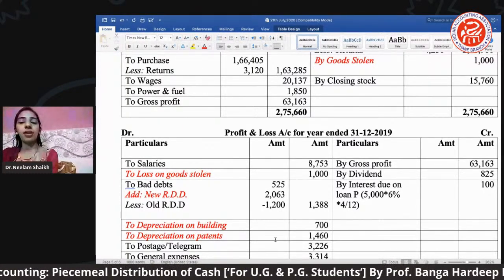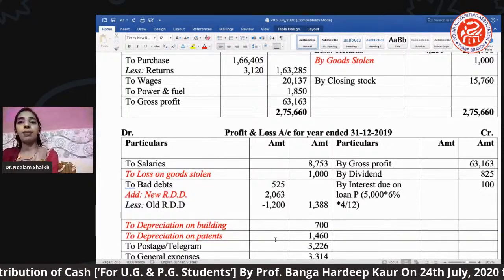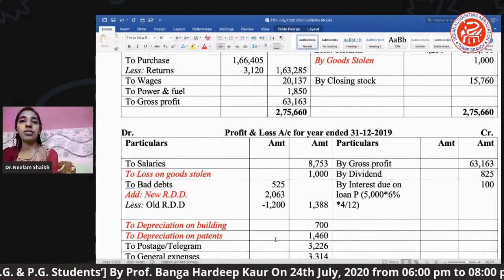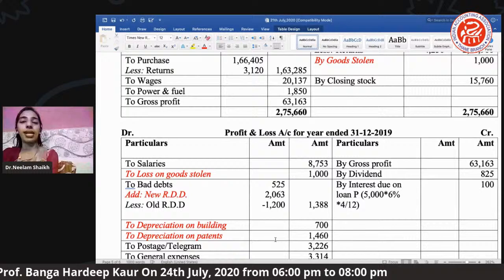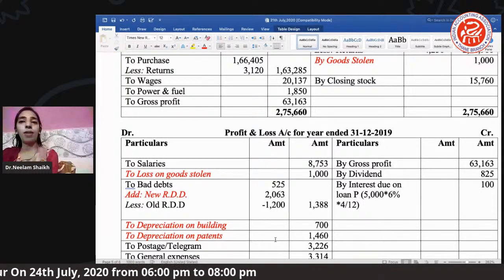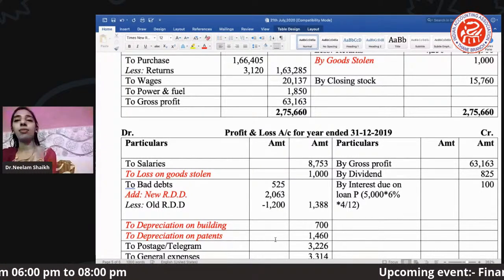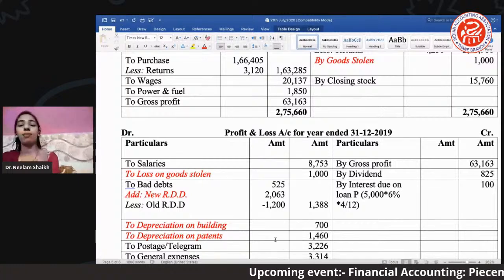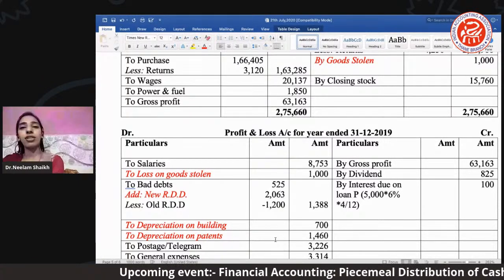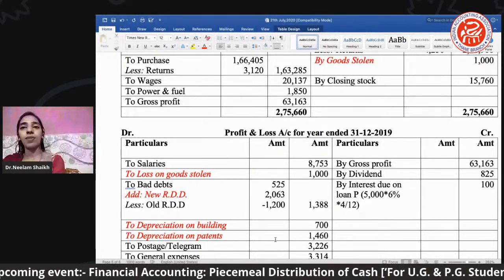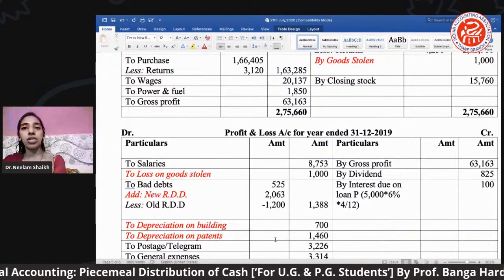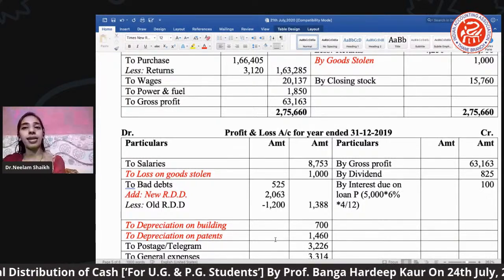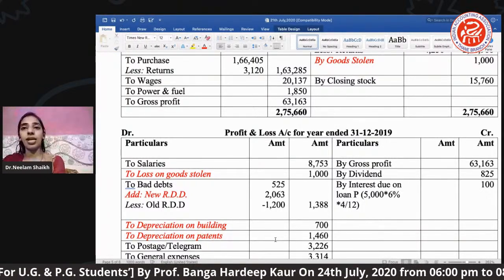Next we have a depreciation, and that depreciation again, as I said, depreciation is purely based on your indirect expense. तो हमने बिल्डिंग और पेटेंट दोनों लिखा. पेटेंट के लिए मैंने स्पेसिफिकली आपको अंडरस्टैंडिंग के लिए डेप्रिसिएशन लिखा है. फॉर पेटेंट एक्चुअली इट्स अ रिटन ऑफ अमाउंट. ओके. Then next we have a postage and telegram, purely an indirect expense. General reserve, purely an indirect expense.